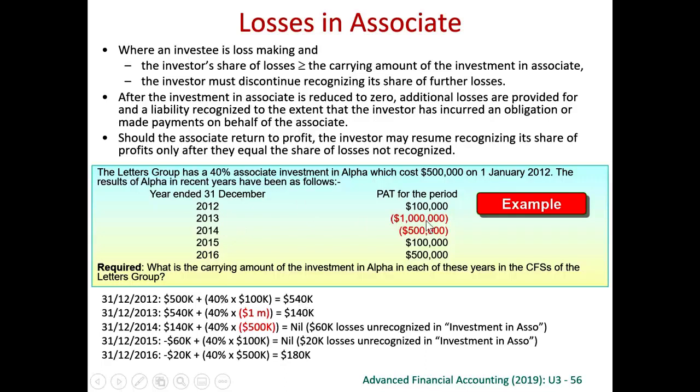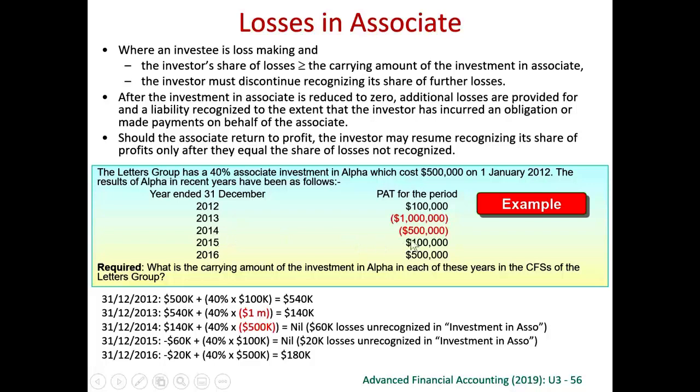In year 2013, we got a big loss, 1 million loss. We have to share this loss as well. 40% of this 1 million means 400,000. So we debit share of loss of associate 400,000, and we credit investment in associate 400,000. Therefore, our investment in associate becomes 140,000 because we have to credit investment in associate 400,000.